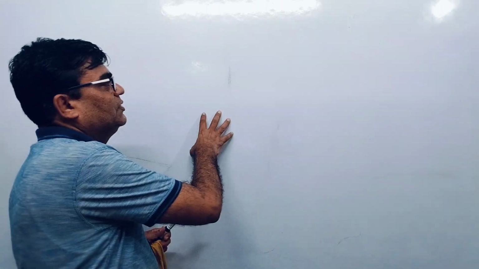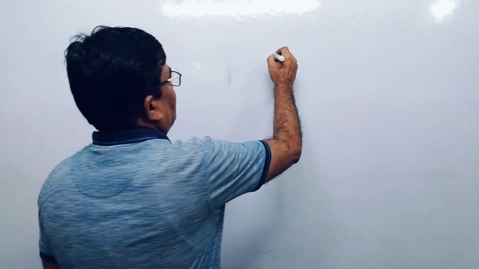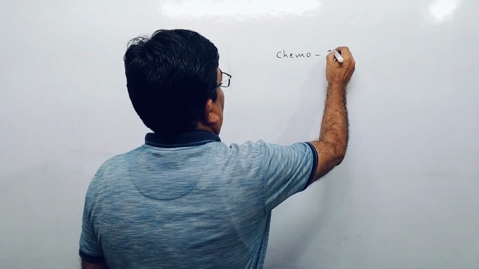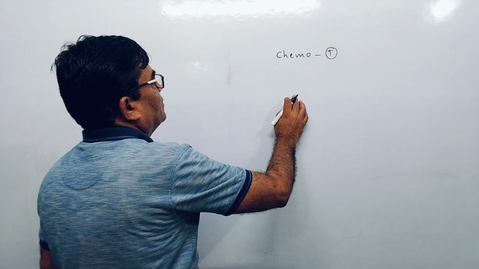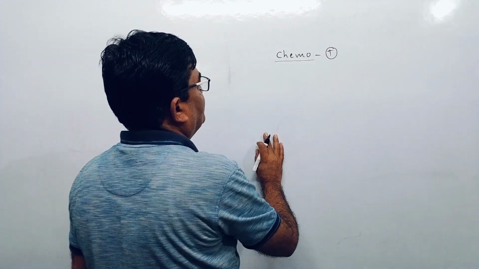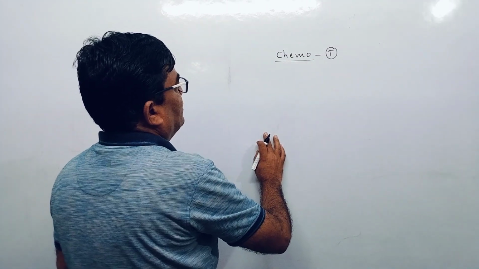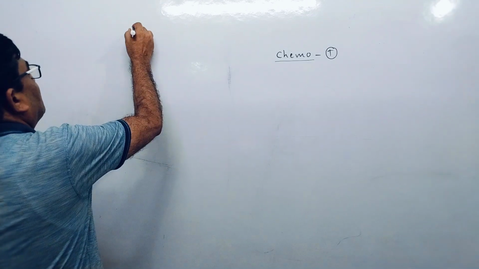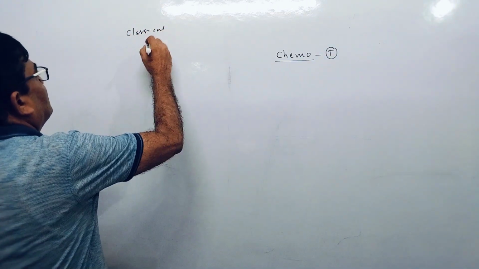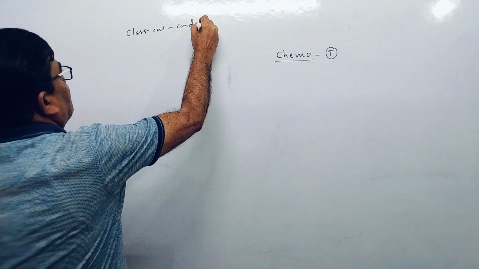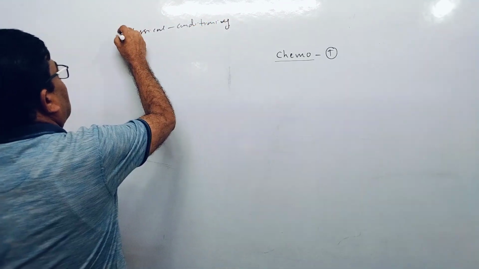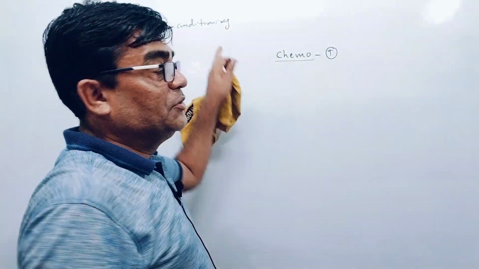You know this thing, that when a person is undergoing this chemotherapy, if we analyze the things from the classical conditioning perspective, this theory I am using,